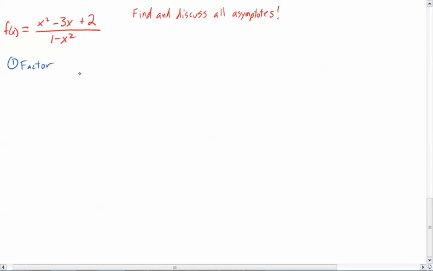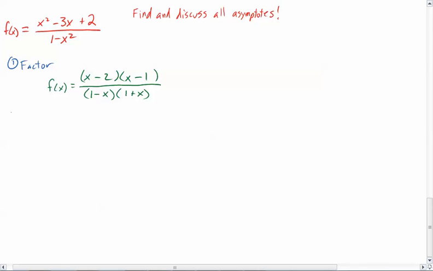All right? So we're going to take the top. We're going to rewrite it as f of x equals x. That we're going to factor. That's what I just said. So x and x. It looks like it needs to be minus 2 and minus 1, all over 1 minus x, 1 plus x. All right.